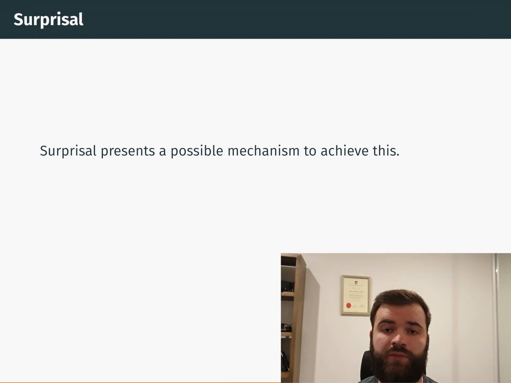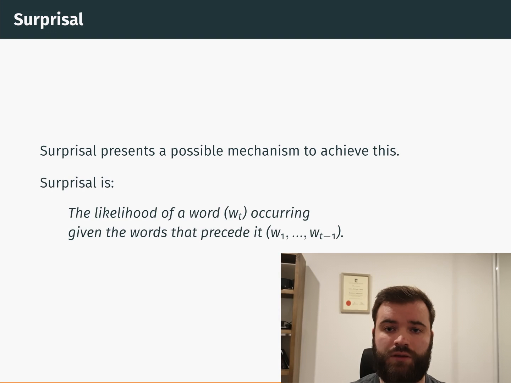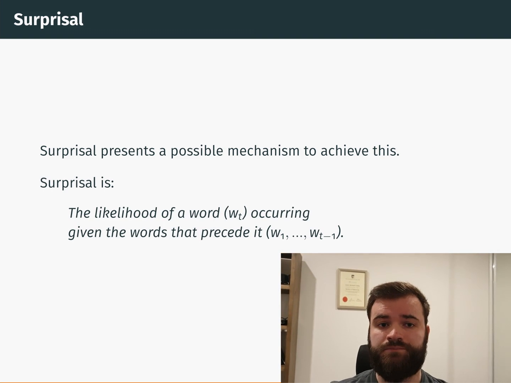Surprisal presents a possible mechanism to achieve this. The concept comes from the theory of information, namely its founder, Claude Shannon. Shannon defines surprisal as how likely an event is to occur given its context. In natural language processing, you can measure how likely a word is in a sentence given the words that precede it. Surprisal is directly tied to information entropy and the concept of how much information a particular event conveys. Surprising events convey more information than unsurprising events.